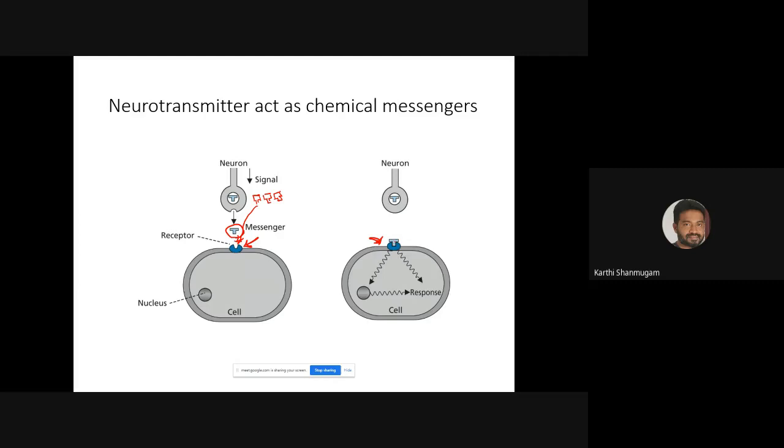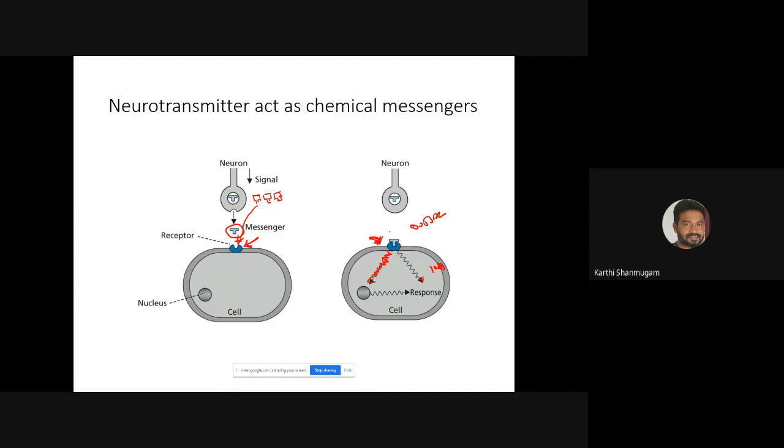Because of the binding of the messenger to the receptor, here you can see that a cascade of signaling takes place inside the cell. This is inside of the cell and this is outside of the cell. So what is our understanding? A messenger carries some message. That's why it is called a messenger.